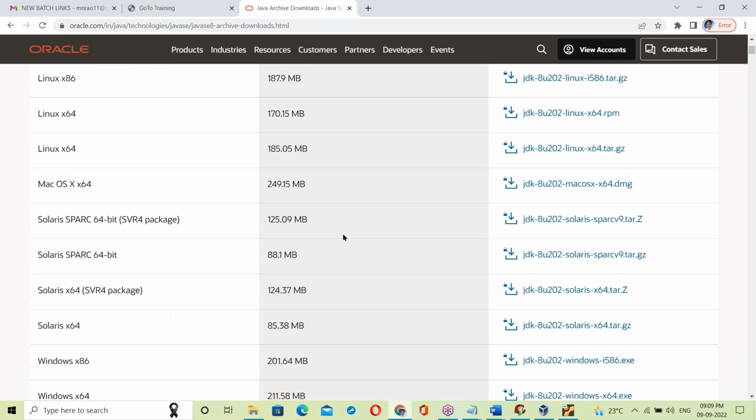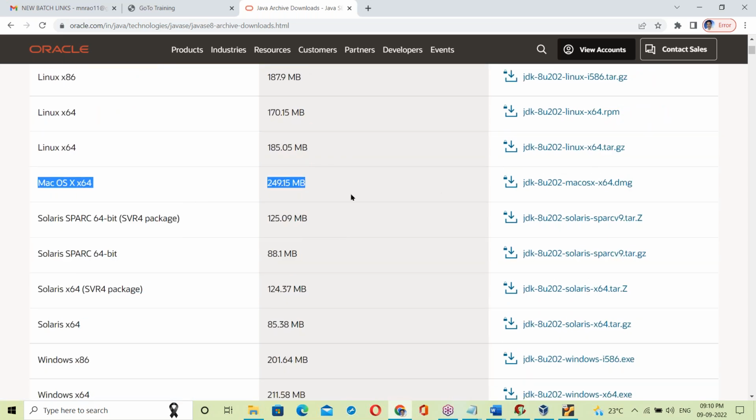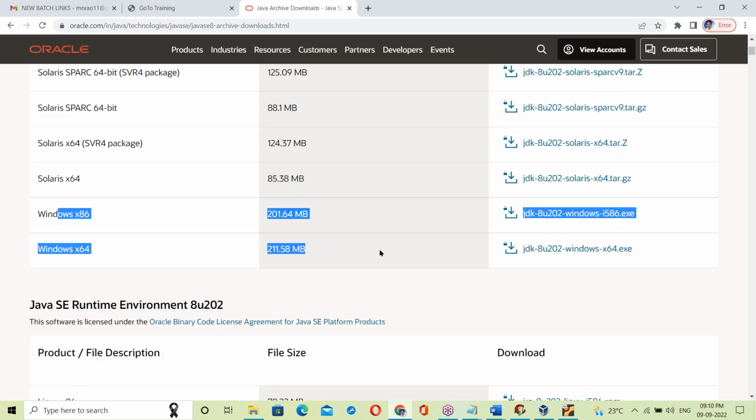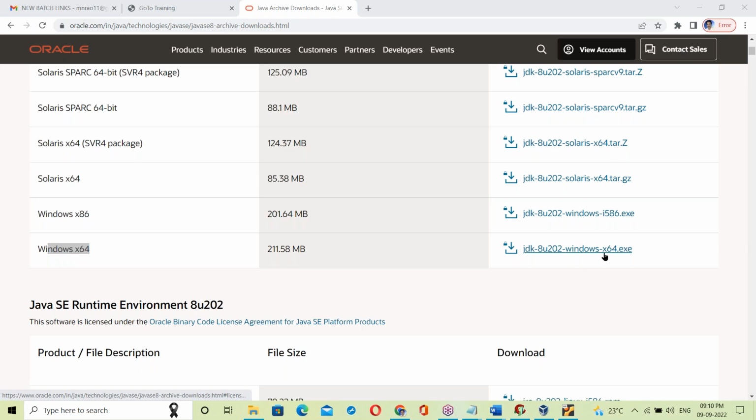JDK for Linux OS, JDK for Mac OS, JDK for Solaris OS, JDK for Windows OS. If we are installing on Windows OS, we should go for the last one, Windows 64 bit JDK. This you have to download.